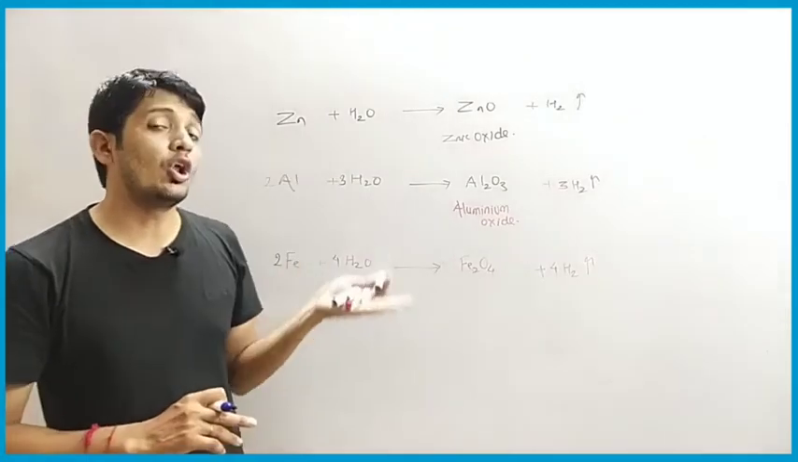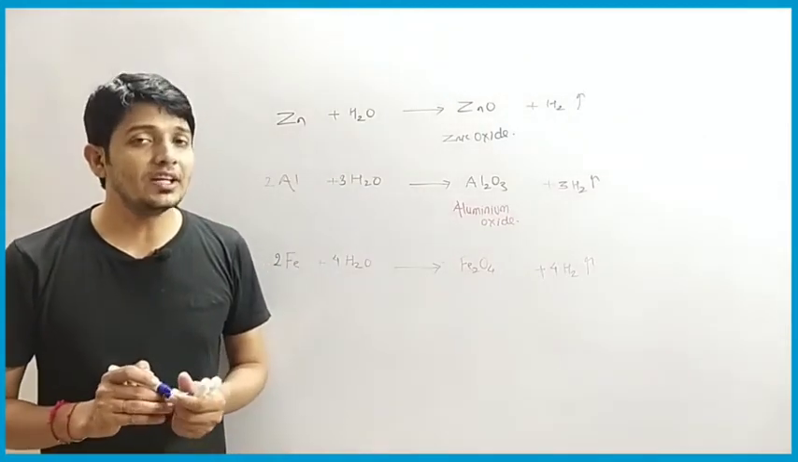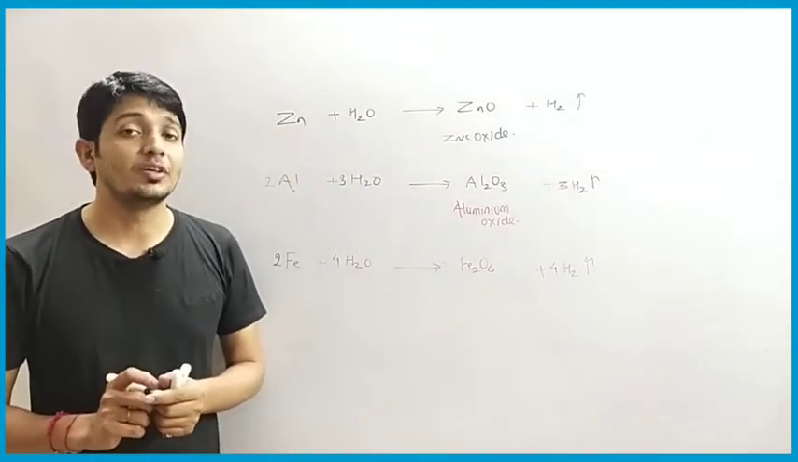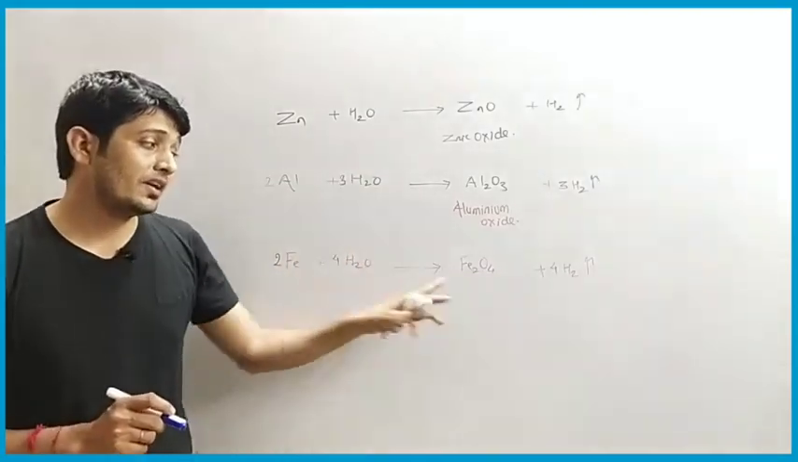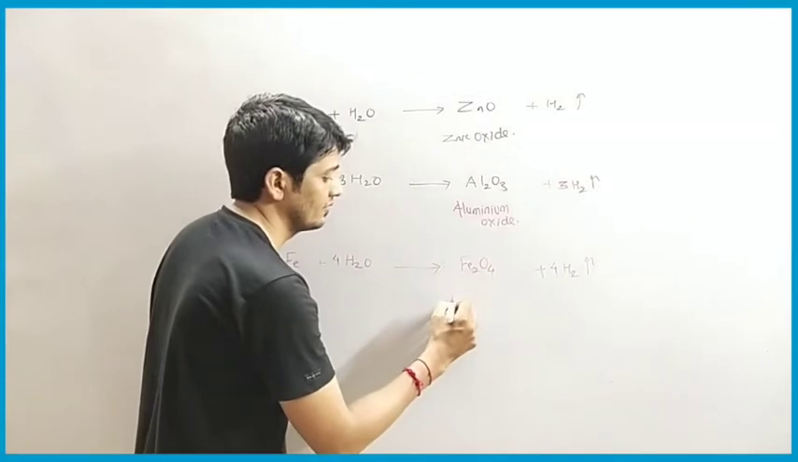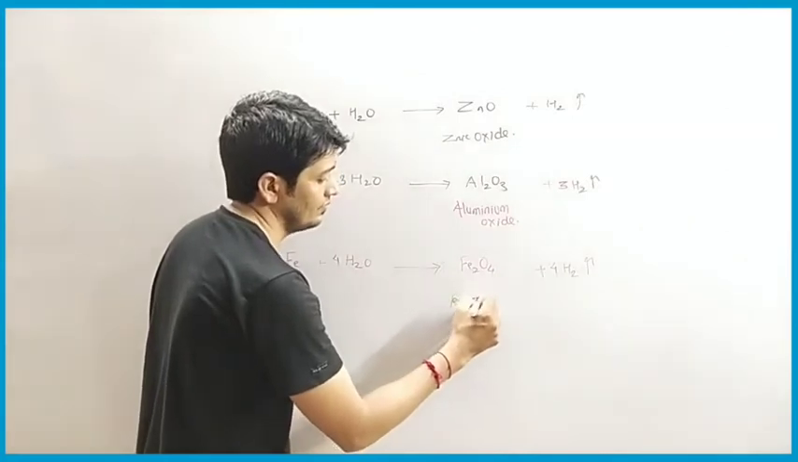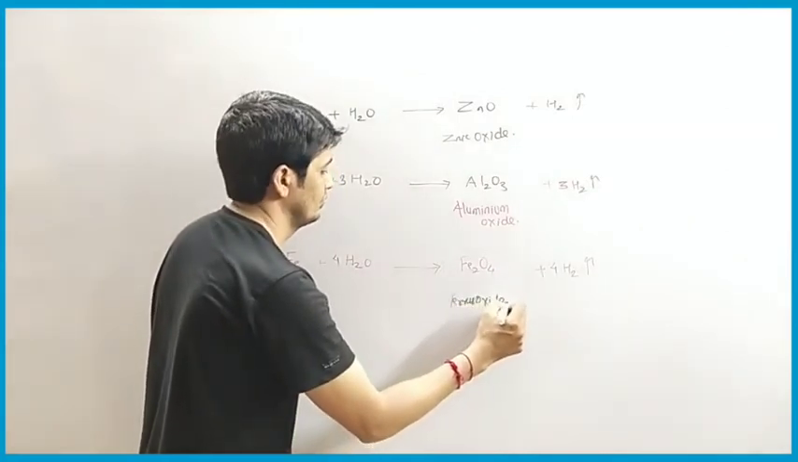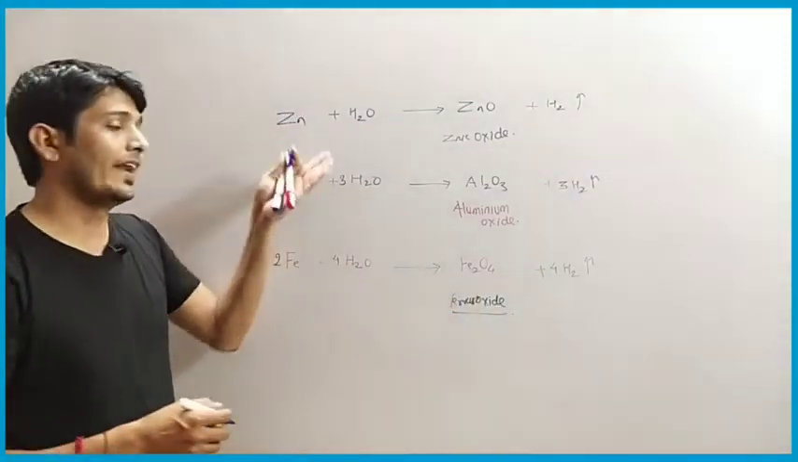So this is all about the reaction of metals with water. Okay, so write down this part. The name of this oxide is ferrous oxide. Okay, so write down the reaction now.